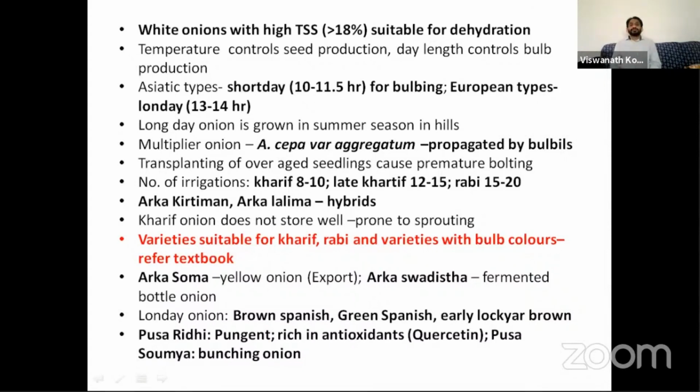At the same time, the Rabi onion can be stored. Rabi onion is sown in October, and harvesting is done in March. It can be stored and utilized up to May, but the Kharif onion comes in November, December. So between May and November, there is no summer crop of onion. Because of that, there is a great demand for onion, but there is no summer crop. So between May and December, the price of onion will increase. It goes to 50, 60, 80 rupees per kg.